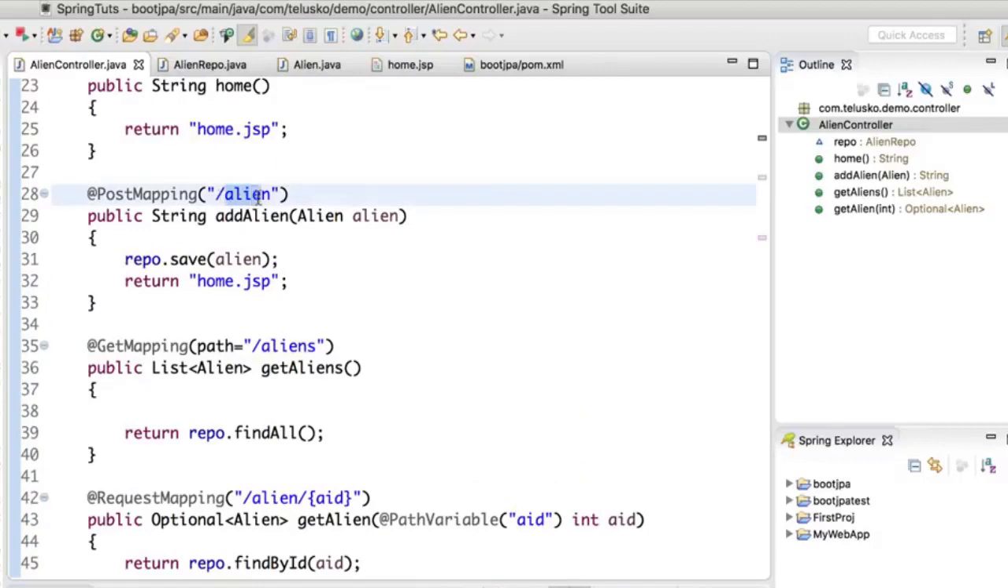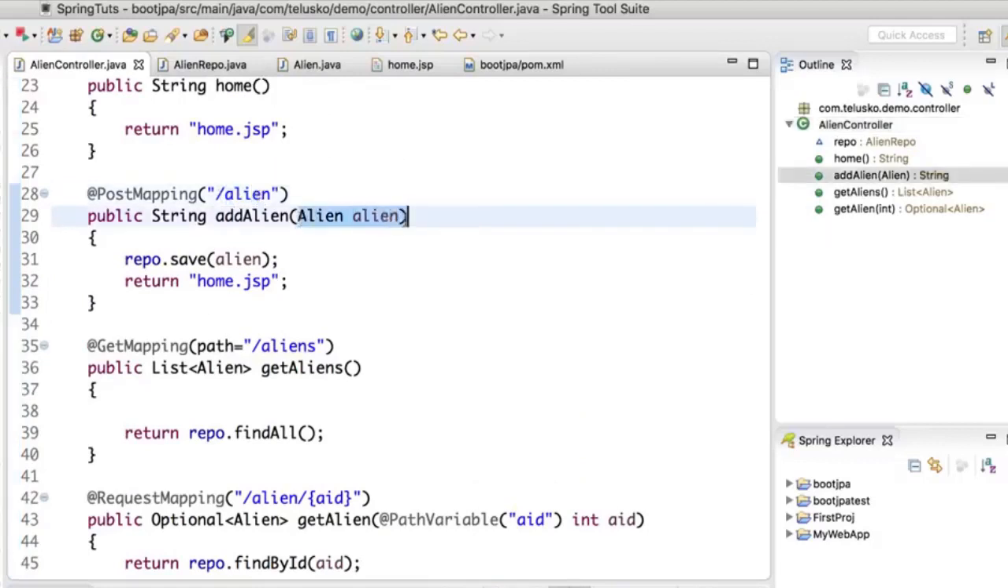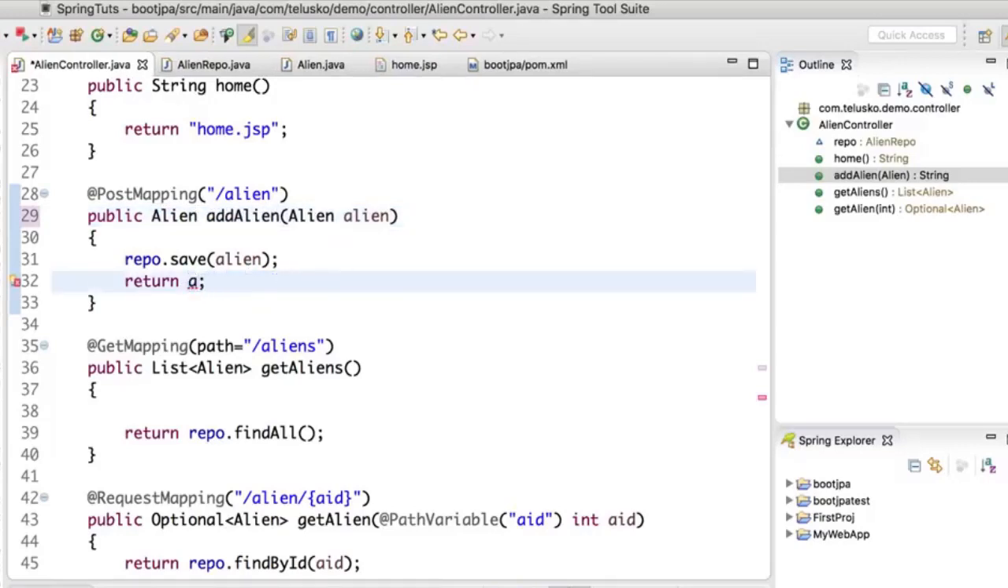So we are sending alien request, and it will accept an alien. Now we don't want to return a page. We just want to return the same data which we got. So I will say I want to send the same data which I got. So I will return the alien itself. That's it. We are accepting the data, and then we are adding the data in a database and then sending it. Will this work? Let's try.